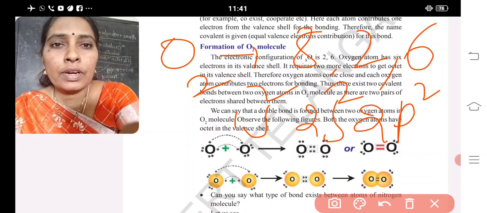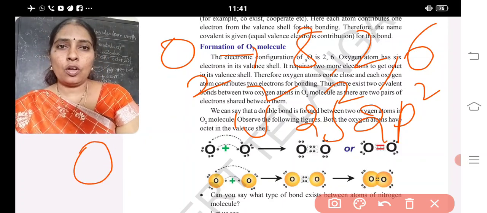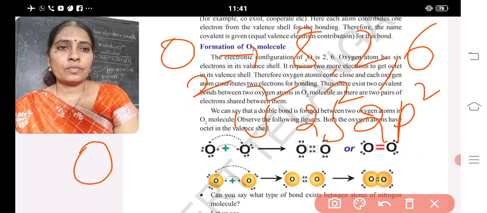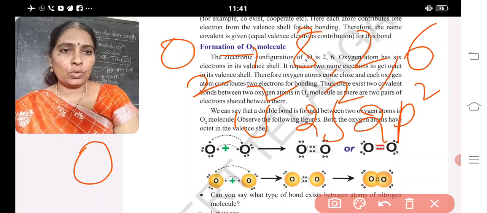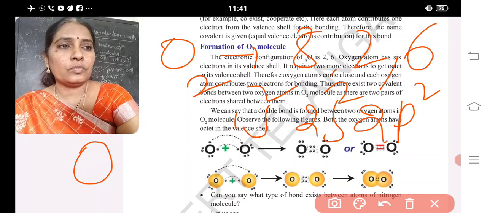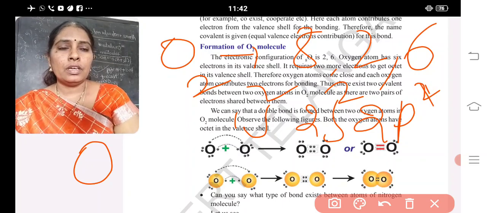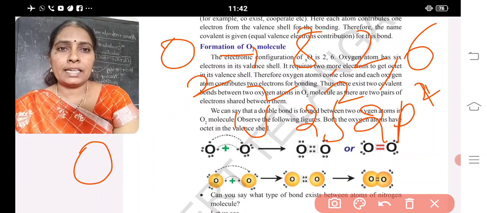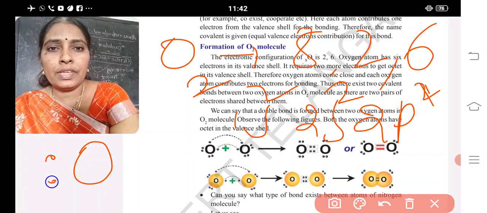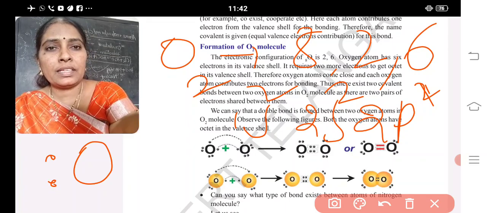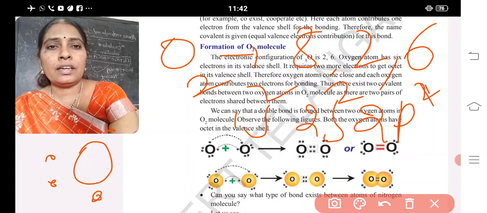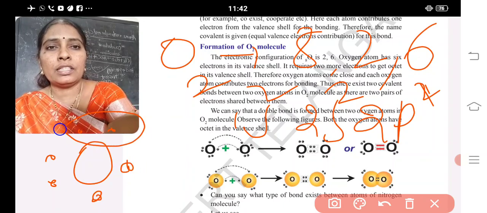So how will you write that oxygen in the form of a Lewis dot oxygen? How many are in the outermost shell? Complete total 6. In that 6, how many are unpaired electrons? Sorry, 4 here. In that 4, 2 are unpaired. Let me represent outermost total 6 electrons. 2 are paired of s and 2 px. 2py 1 electron, 2pz 1 electron. You are able to see on the screen here?